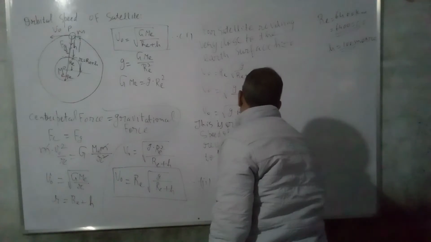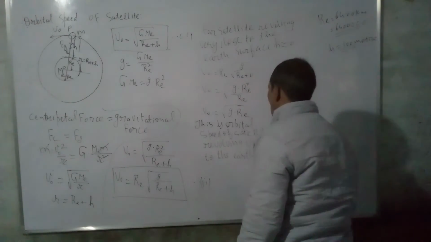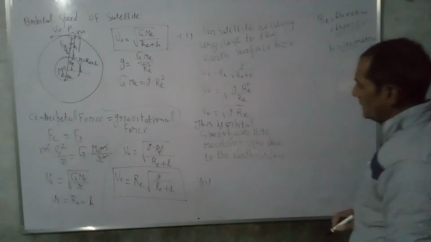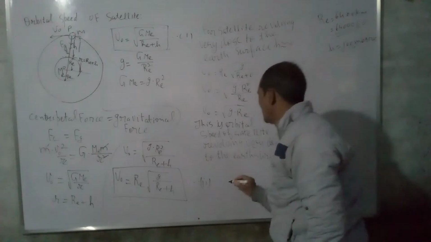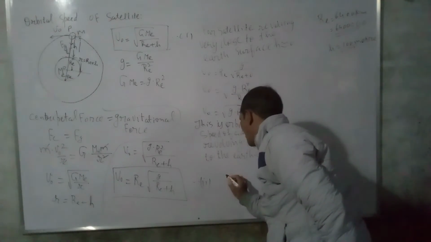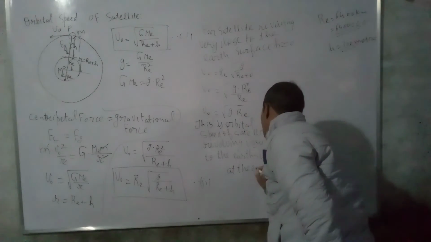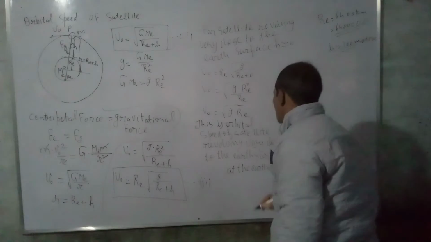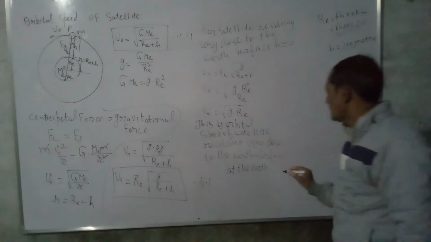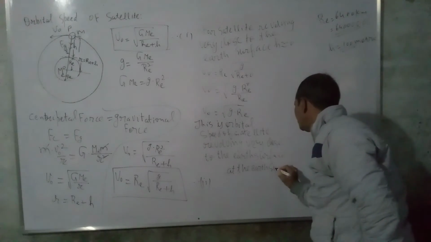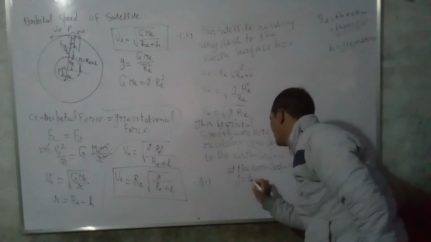Okay, so what is the value of this? Write the right value of g and the right value of R. Acceleration due to gravity at the Earth's surface, meaning at sea level at latitude 45 degrees, g is equal to 9.8.